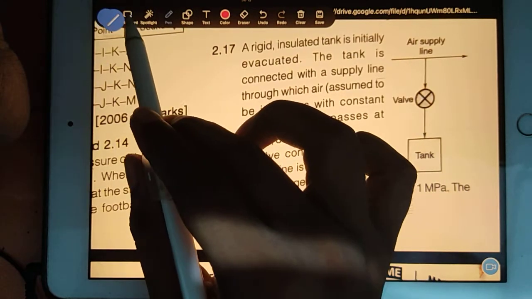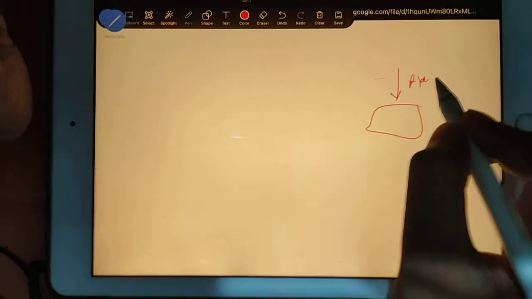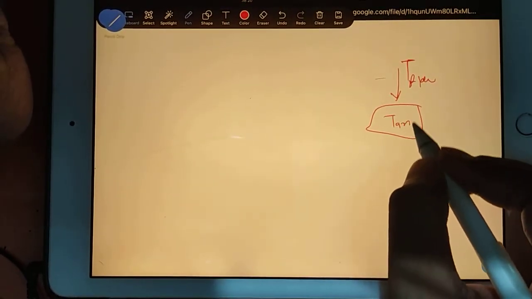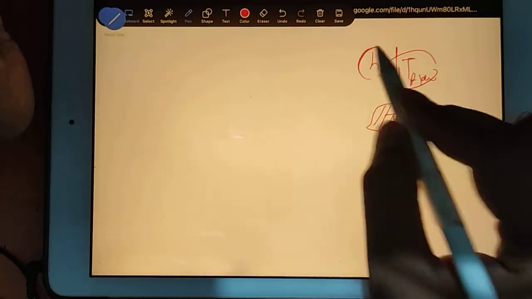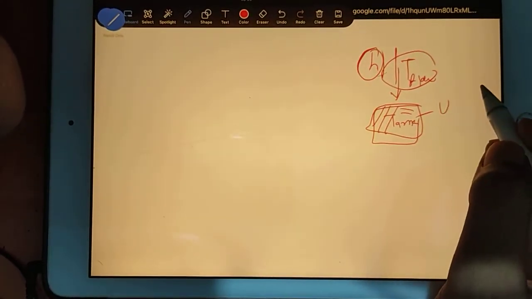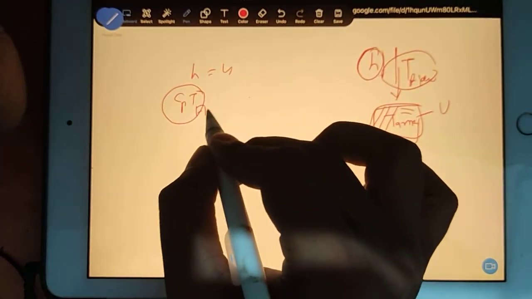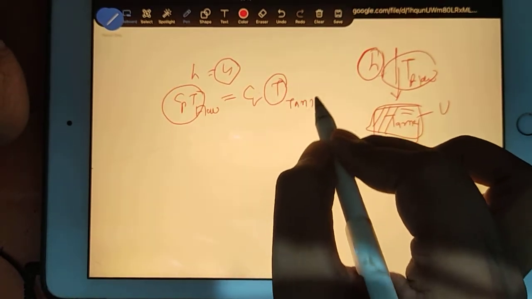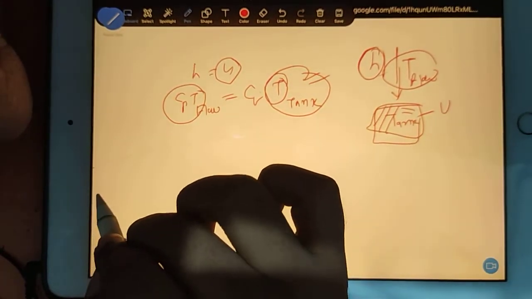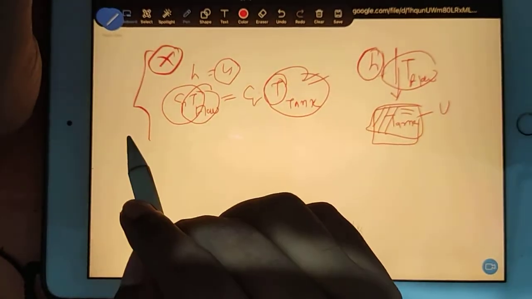I mean to say, I'm taking the whiteboard. If you have a tank here and the flow is coming into the tank, you write here flow. So T of the flow and then T of the tank. In the flow we talk about enthalpy, but in the tank we talk about U, internal energy. So H is equal to U, H is equal to CpT, but which T? T of the flow. U is CvT. Which T? T of the tank. T of the tank we have to find out, but T of the flow is given. It means in the entire solution pressure did not work. We have no use of pressure.